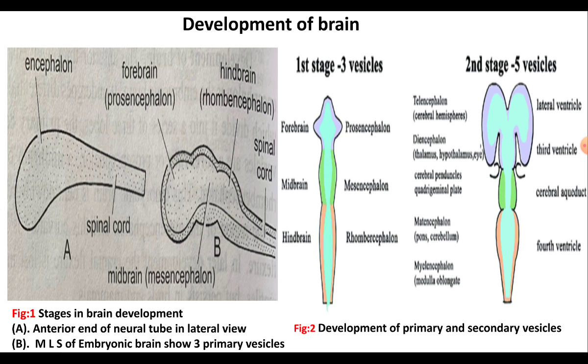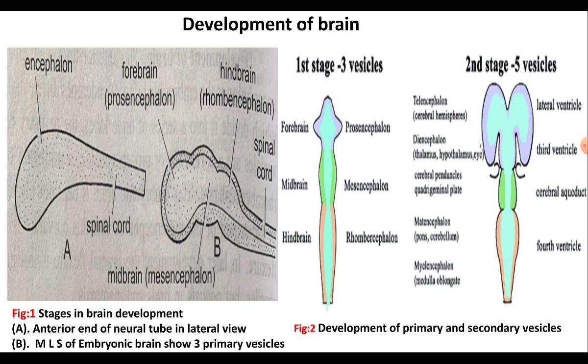Development of brain. This slide shows the different stages of development of brain from the neural tube. Observe the first figure. Immediately after the formation of neural tube, the anterior part of neural tube slightly gets swollen due to the unequal thickening of the neural tube wall. And at this stage, the neural tube is known as the encephalon, and it is regarded as the embryonic brain, where it initially undergoes differential growth all the way.